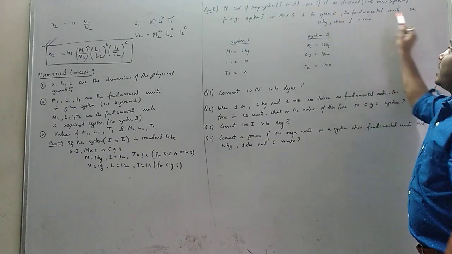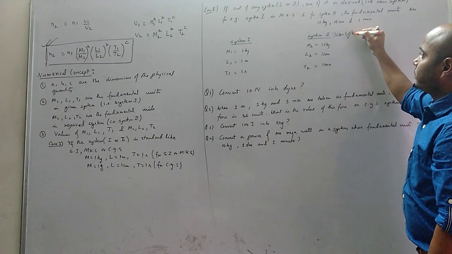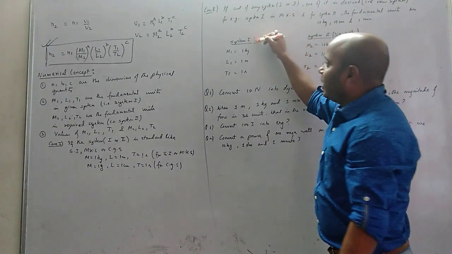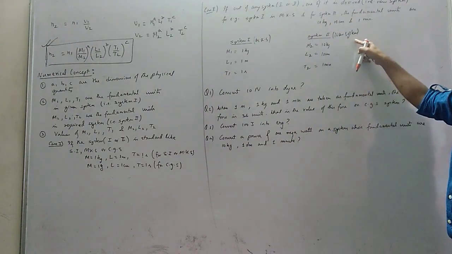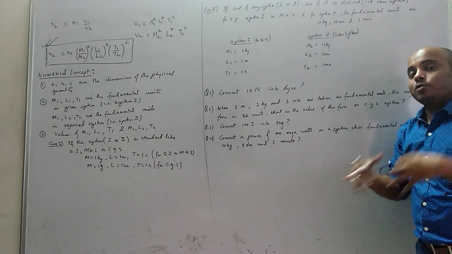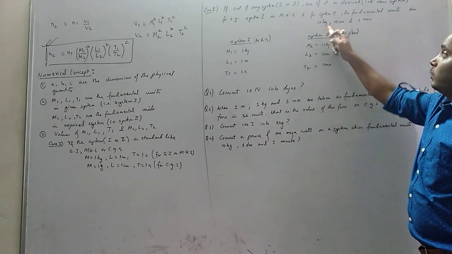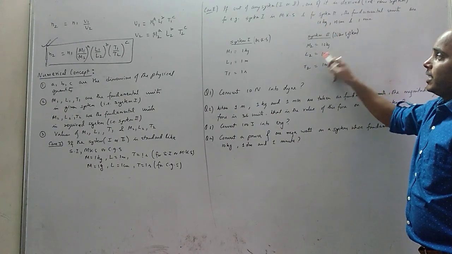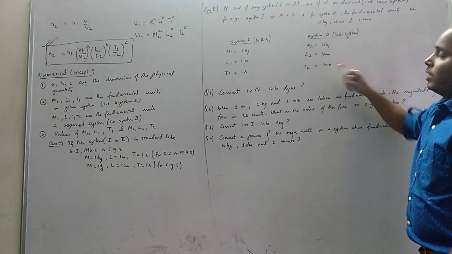System 2 is not standard. It is a new system. So I will write here new system, and here MKS, because we know this. Why did I write new system here? Because the system is derived by itself, made on its own in the question. Okay, then what is M2? Not 1, whatever is given to you: 10 kg. What is L2? 10 centimeter. What is T2? 1 minute.